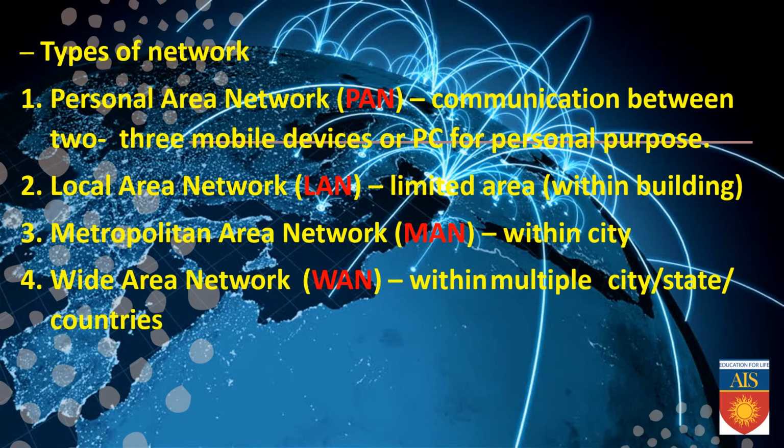Types of network: these types of network we are actually making on the basis of geographical area. Number one, the personal area network, PAN. It communicates between two or three mobile devices or PCs for personal purposes. Second one, local area network, limited to an area within a building. Metropolitan area network, limited within a city. Wide area network, spanning multiple cities, states or countries.